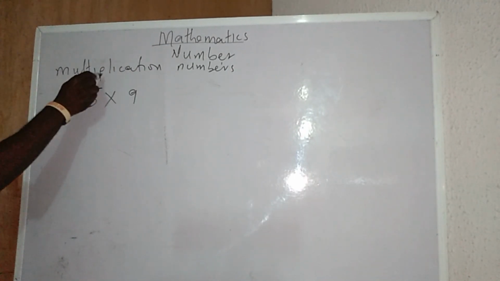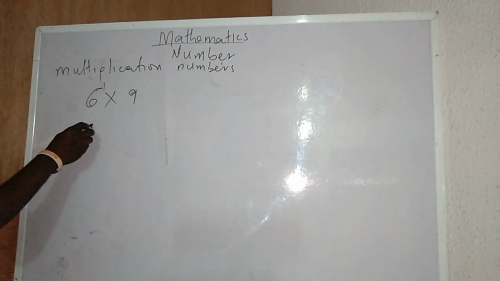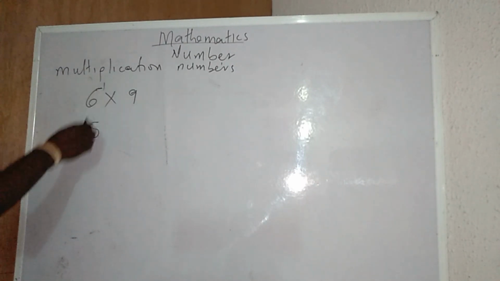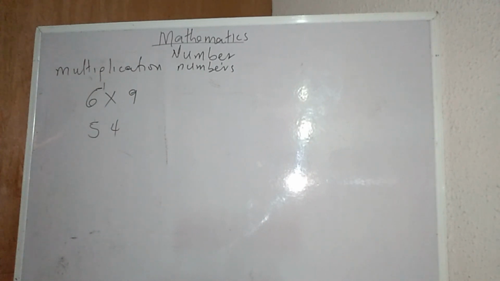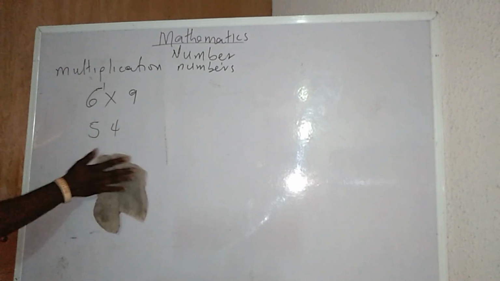I will minus 1 from here. Once I minus 1 from here, I will have 5. I will now minus 5 from here. I will have what? 4. By so doing that, I will have my multiplication of 9.